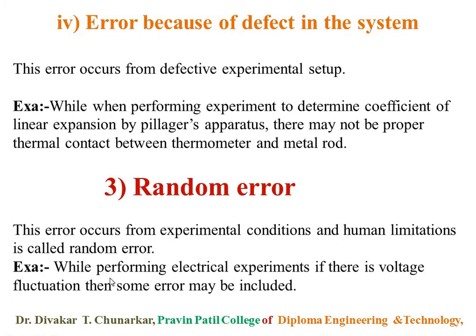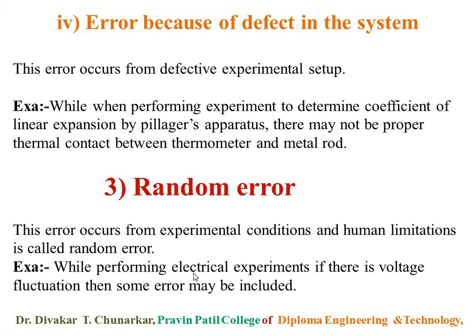For example, while performing electrical experiments, if there is voltage fluctuation, then some error may be included. Why does random error occur in the instrument? The random error depends on the experimental condition and human limitation.